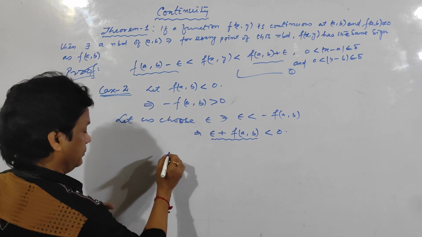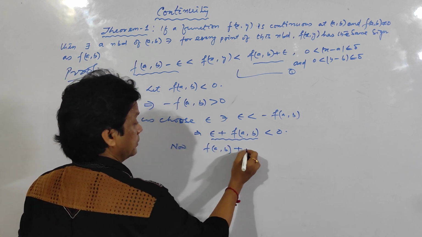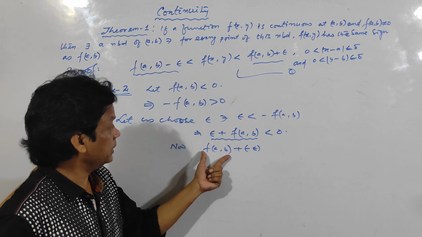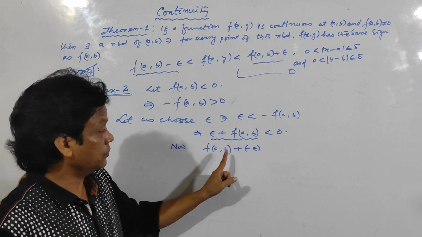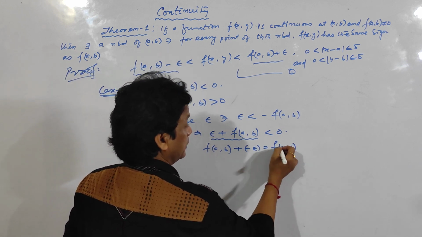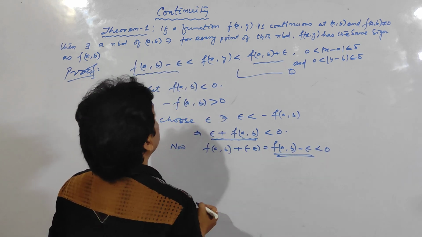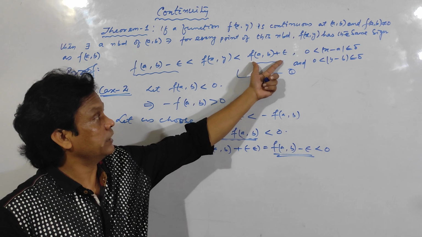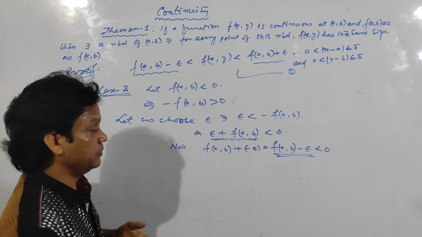Clear? Now, a very interesting thing I am going to tell you. What will be the value of f(a,b) minus epsilon? This quantity is negative, and minus epsilon is negative, since epsilon is positive. So negative plus negative is also negative. That means f(a,b) minus epsilon is less than 0. So this quantity is negative, and this side is also negative. So f(x,y) lies between two negative numbers. That means f(x,y) must be negative.